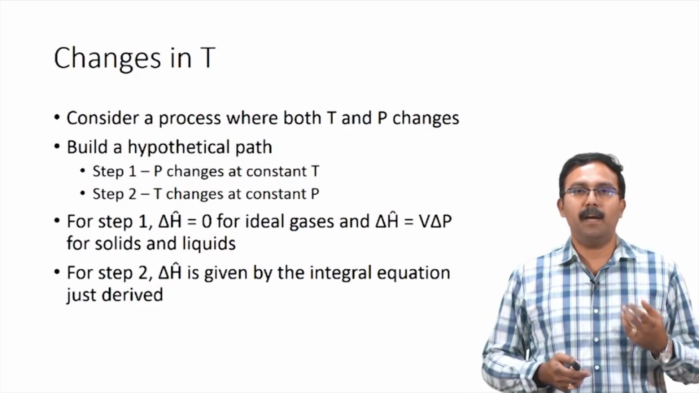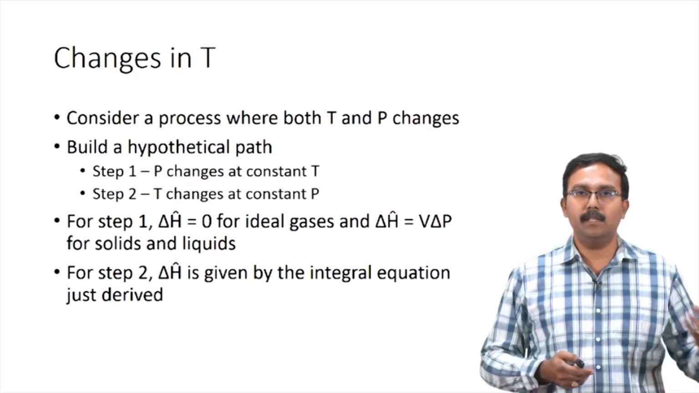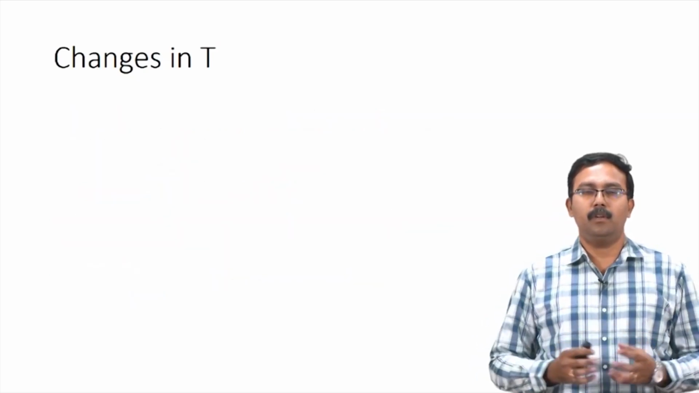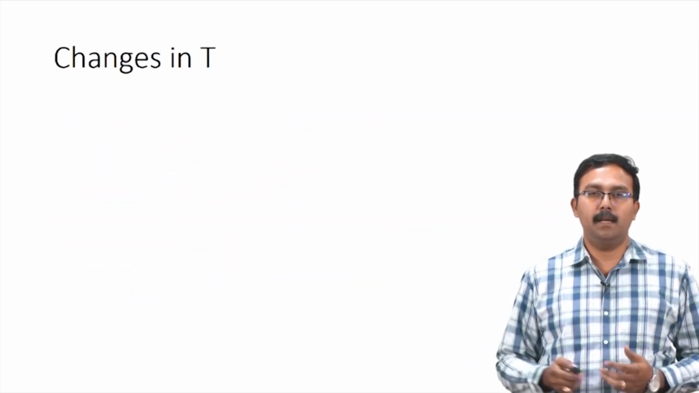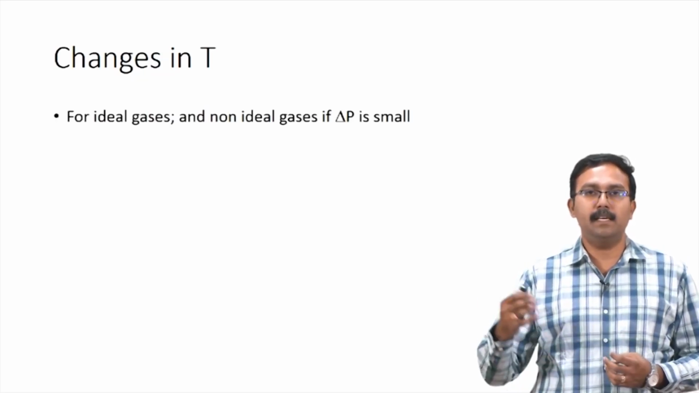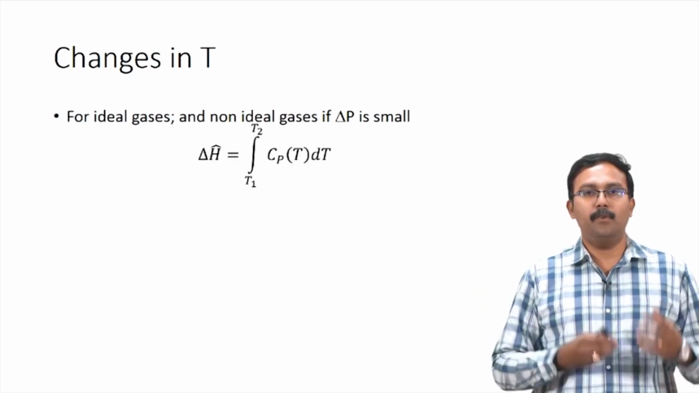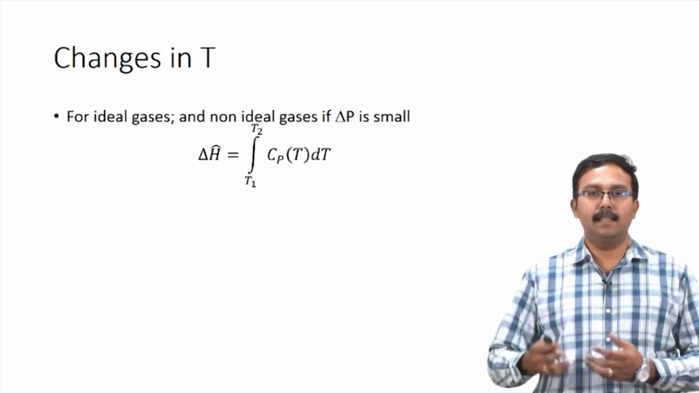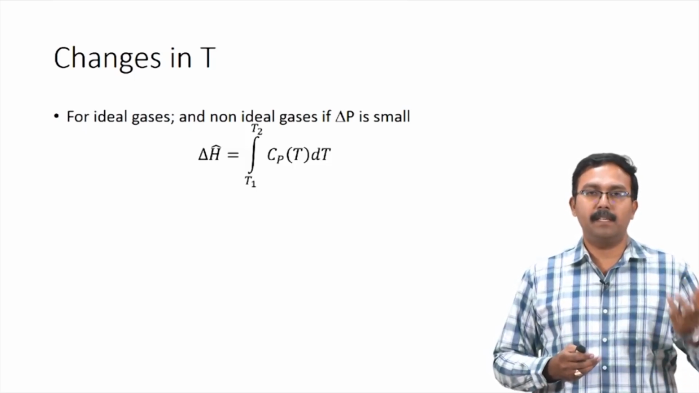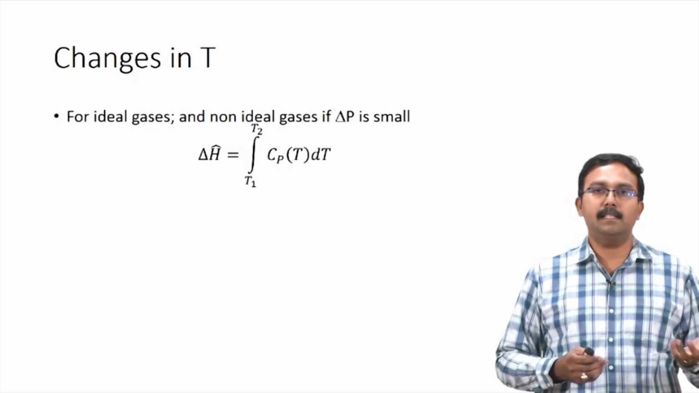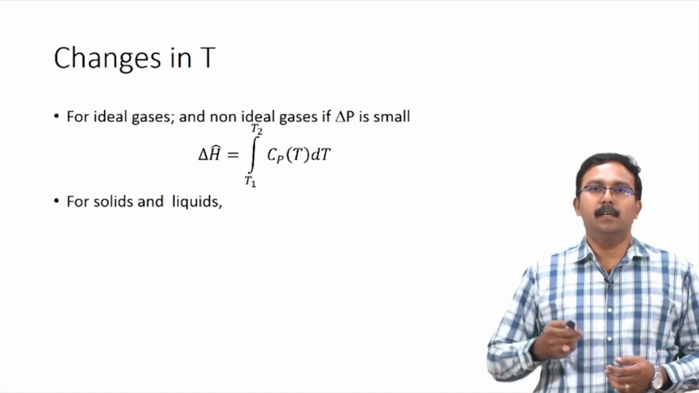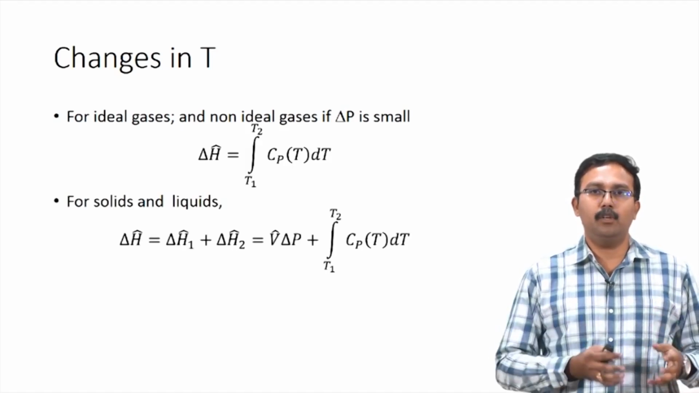So, the delta H cap value for the second step would be calculated using the integral equation which we just derived, which is integral Cp dT. For the process that we described where both pressure and temperature change, for ideal gases and for non-ideal gases with small pressure changes, the equation for delta H cap, which is the total change in enthalpy, would be integral Cp dT. So, the first step where pressure changes would be 0 for ideal gases and it will be negligible for non-ideal gases.